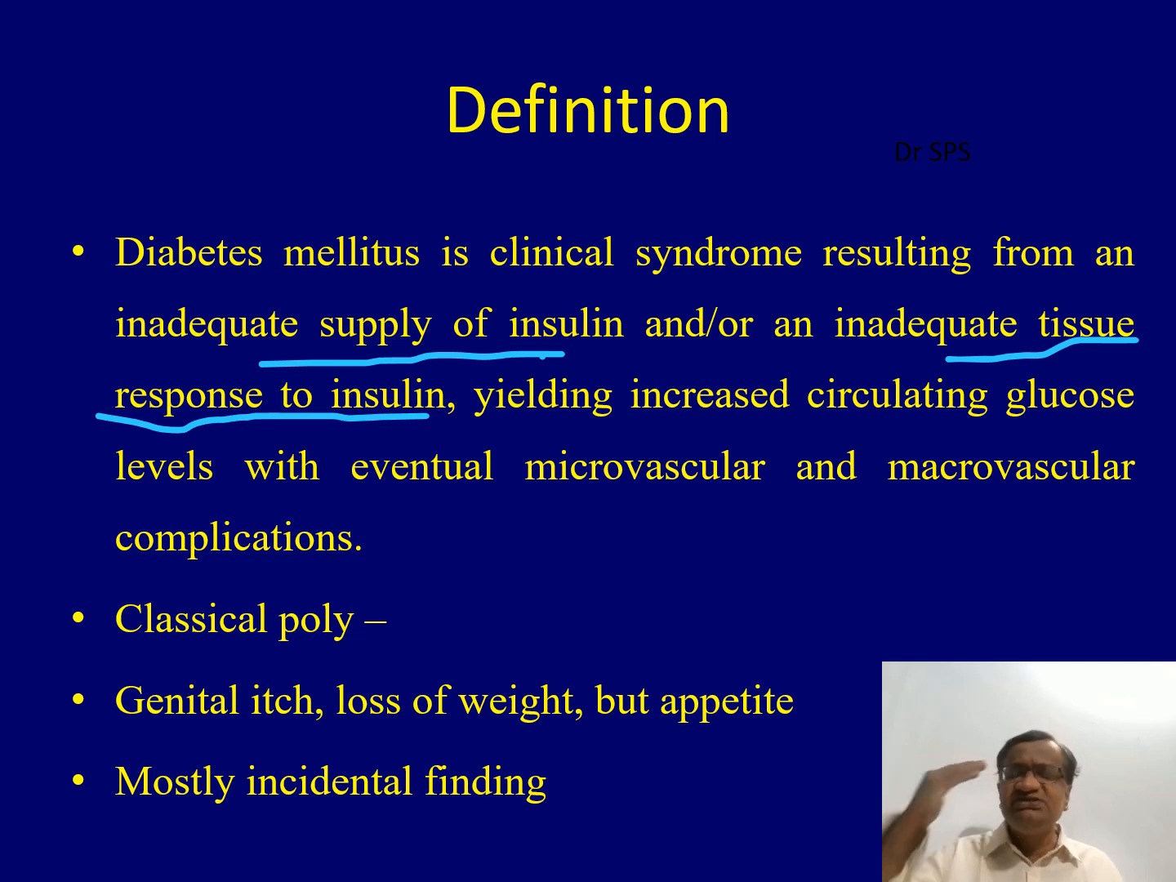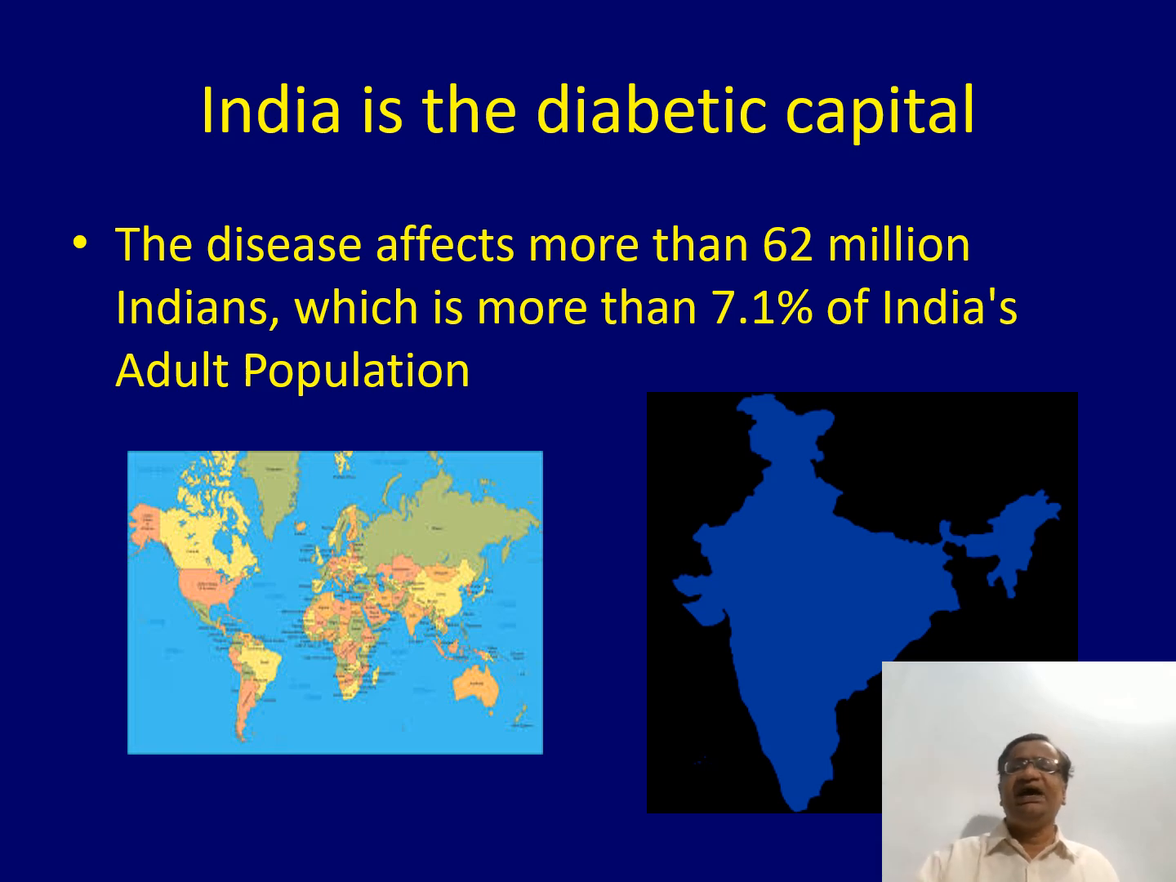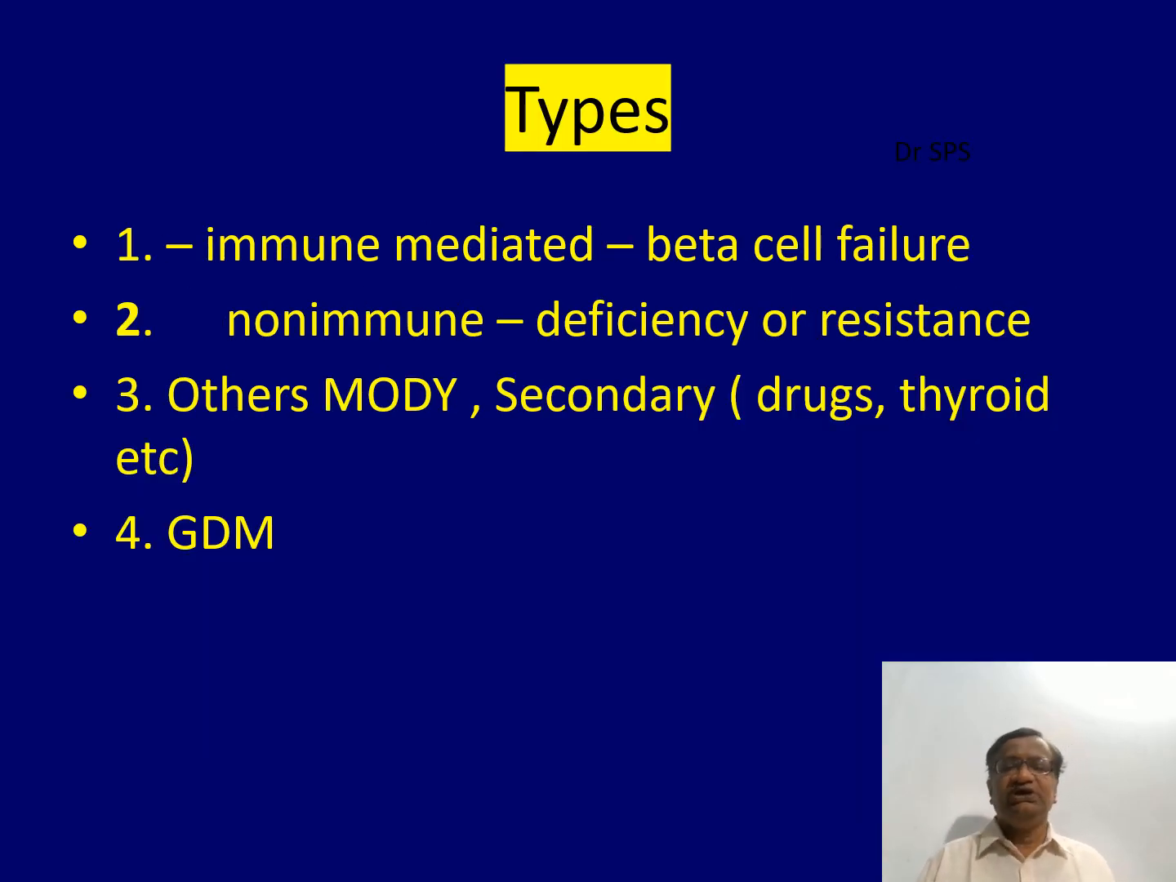Or there may be an incidental finding, as when an IT fellow goes for a yearly checkup and they find out that they have diabetes. India is the diabetic capital, there is no doubt about it. We will have 4 types. What I have understood: first is immune mediated. That is an autoimmune reaction, and there is a complete beta cell failure. They produce type 1 diabetes.